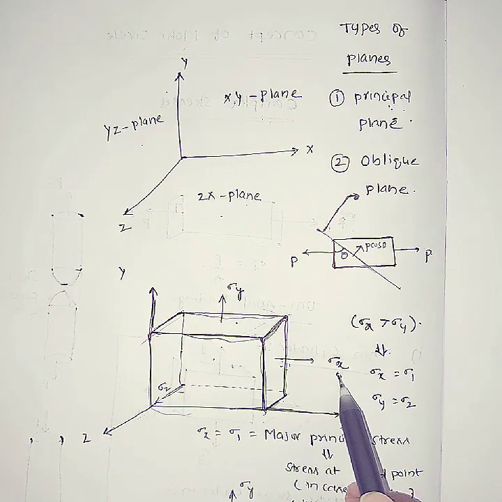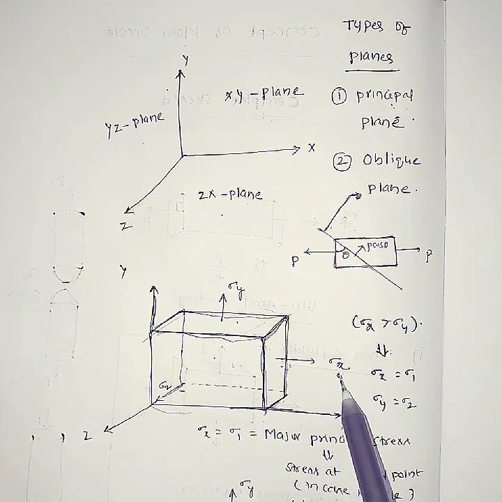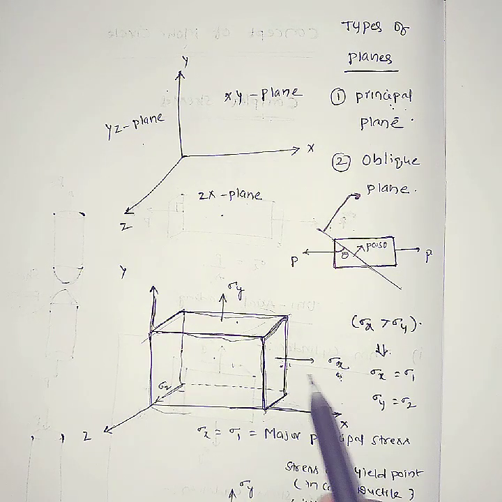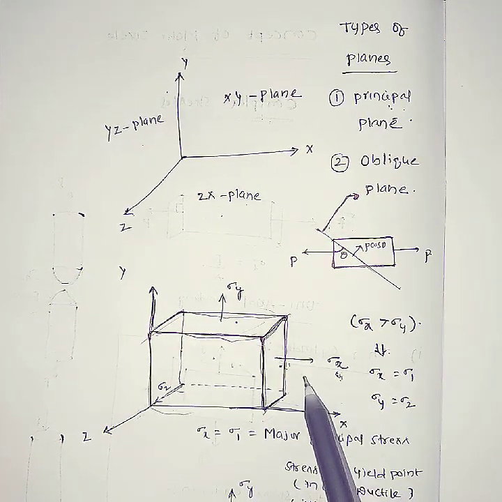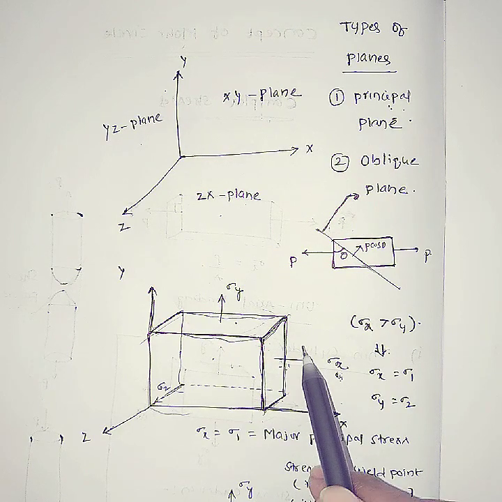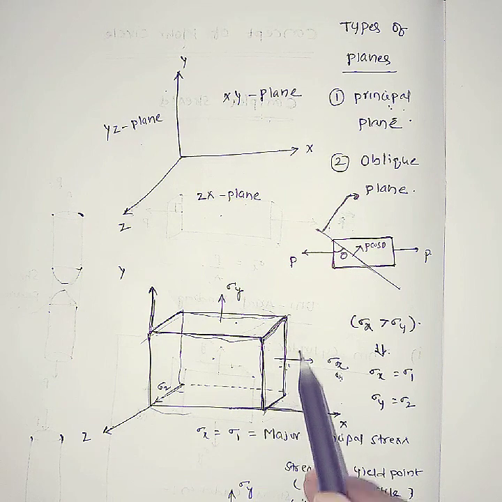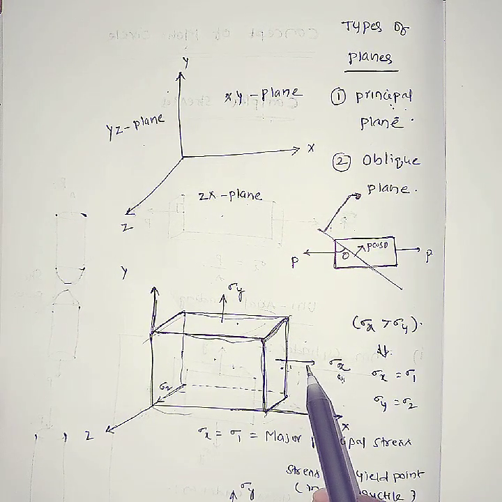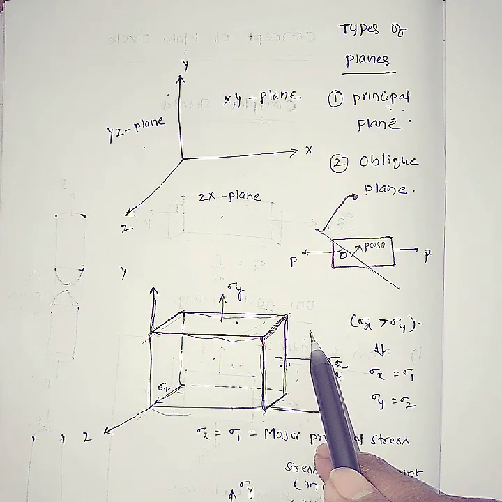What is meant by principal plane? In that plane only normal stresses are present. It does not have any shear stresses. See here, it does not have any shear stresses. That type of plane is known as a principal plane, and that type of stresses is called principal stresses.